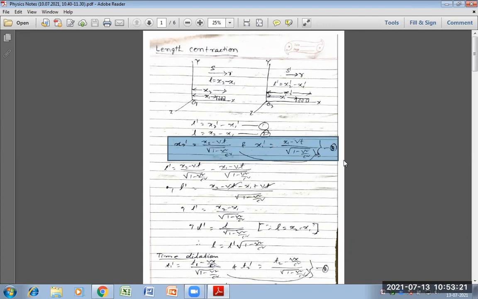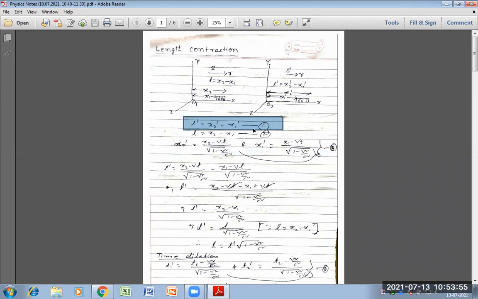x2 dash is equal to (x2 minus bt) divided by root under 1 minus b square by c square, and x1 dash is equal to (x1 minus bt) divided by root under 1 minus b square by c square. Both values can be taken as equation 3. Now we put the values of x2 dash and x1 dash from equation 3 into equation 1.